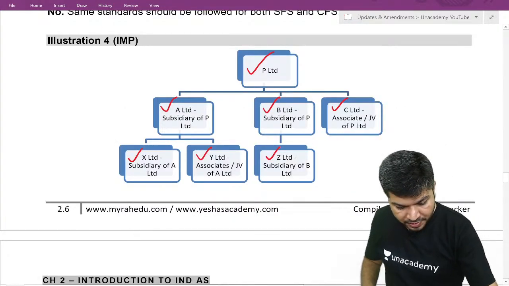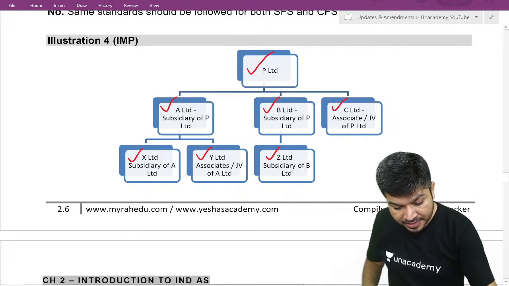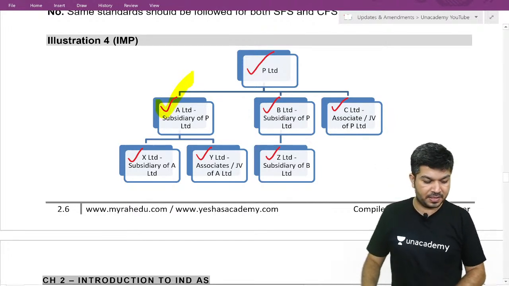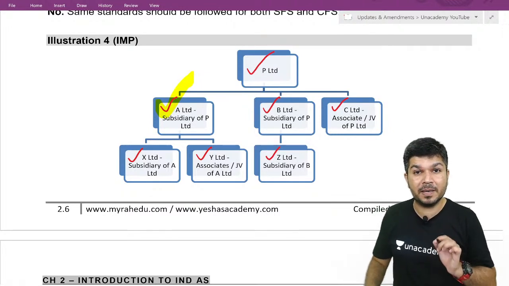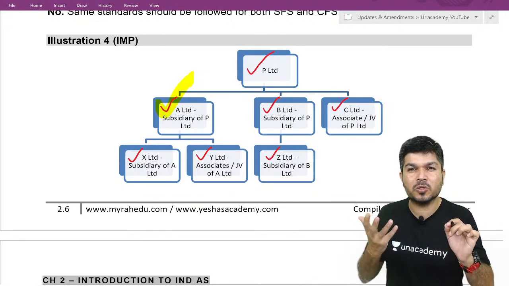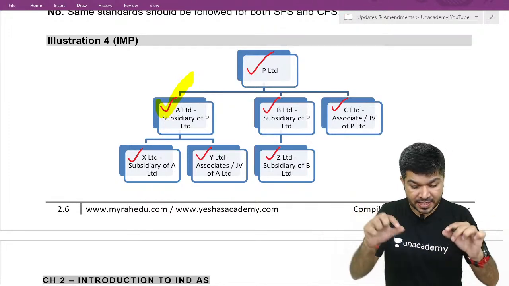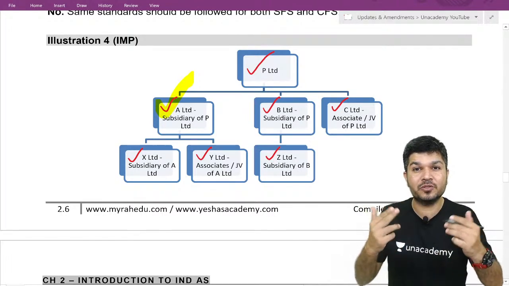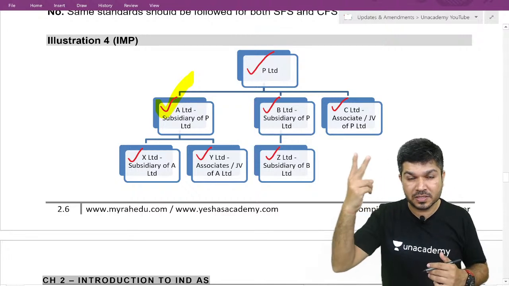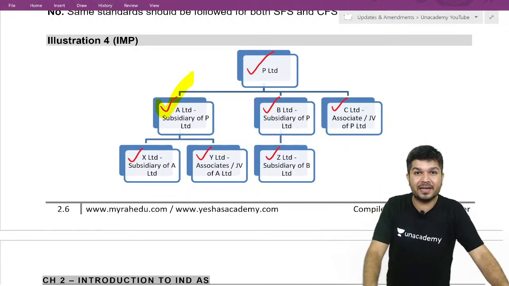A. So can I say A is fulfilling the criteria, so Ind AS applies to A? Now, if it applies to you, it will also apply to whom? If it applies to you, it will also apply to your parent, your subsidiary, your associates and JV.